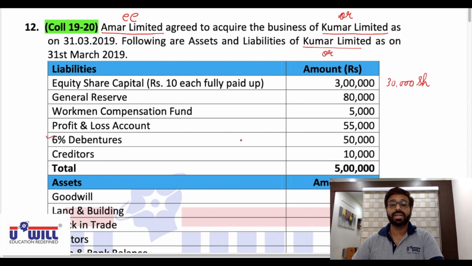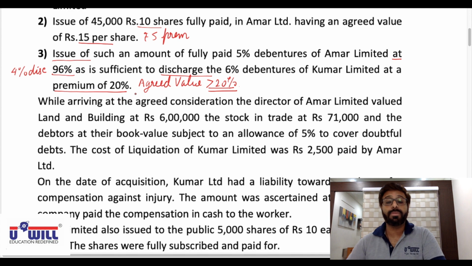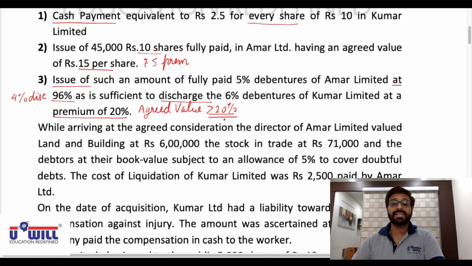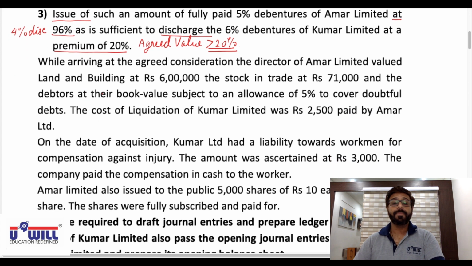6% debentures, you all can see, are 50,000. They are going to be discharged at a premium of 20%. Means you'll pay them 20% more, 10,000 more, that is 60,000. And how will you pay that 60,000? By issuing the new company's debentures at 4% discount. We'll see that in the workings in detail later.